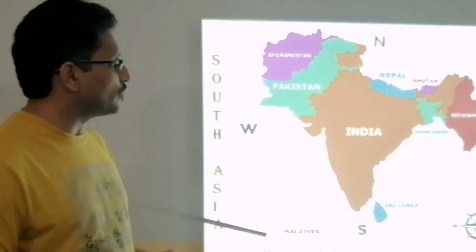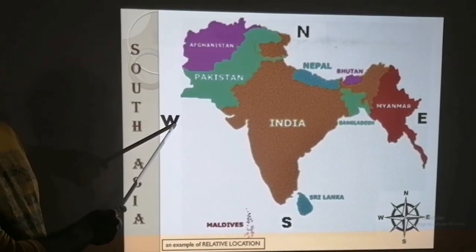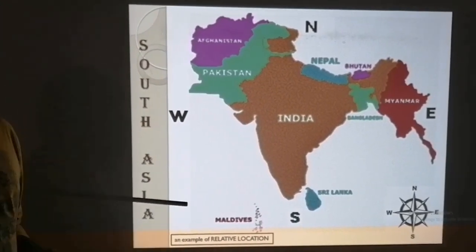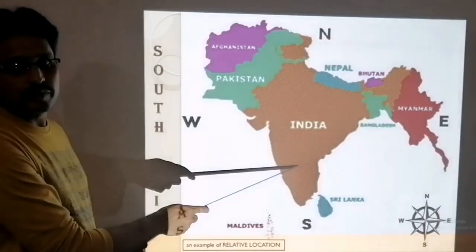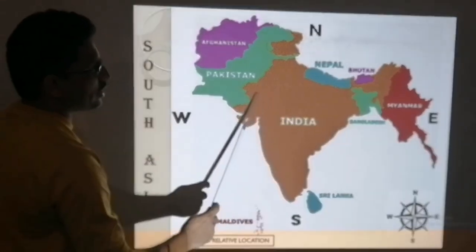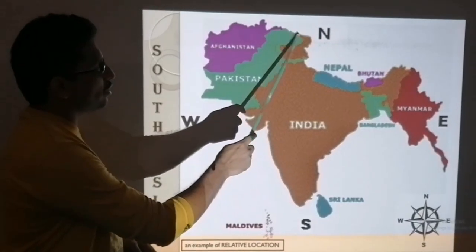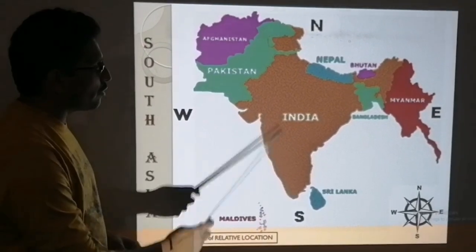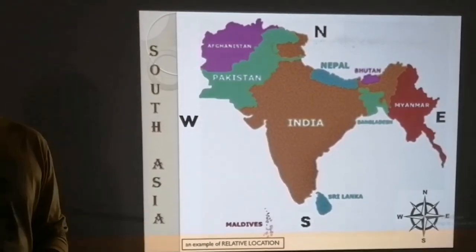Where is Pakistan located in South Asia? So you can see Pakistan is located in the northwest of the South Asian countries. The question can be, where are the South Asian countries located from Pakistan? Then you can see these countries are located in the east, or we can call it towards the northeast, or South Asian countries are located in the southeast from Pakistan.